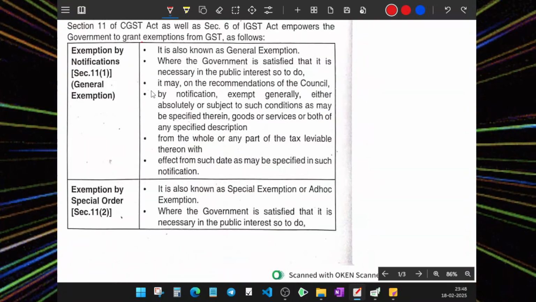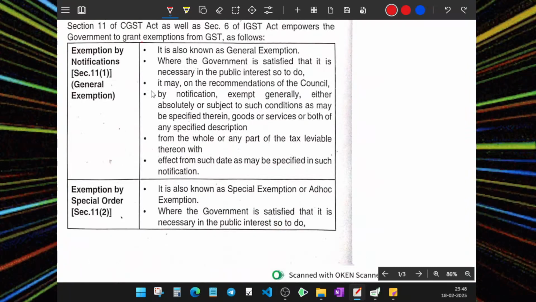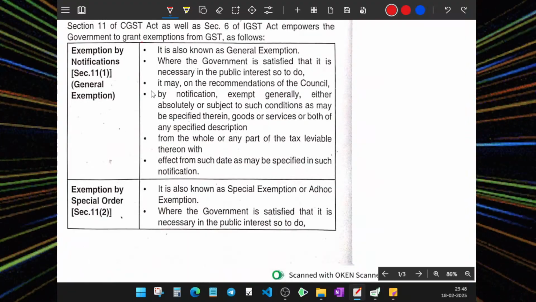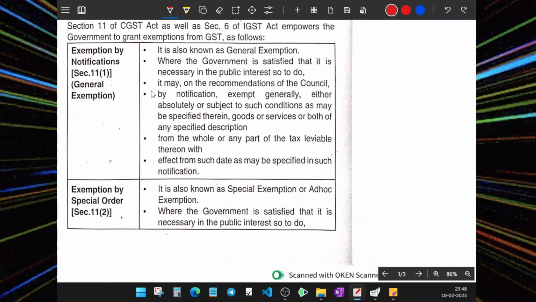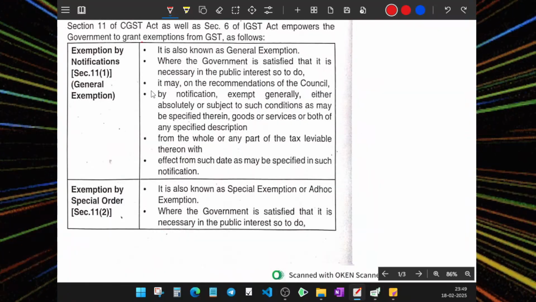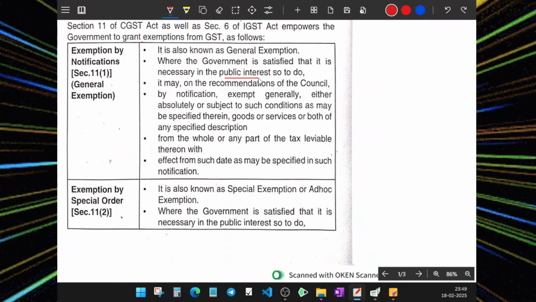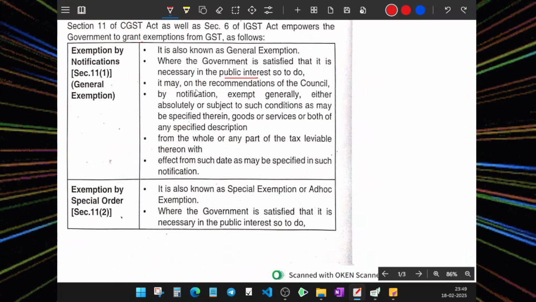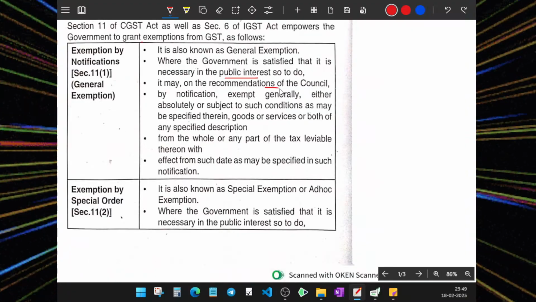Exemption by notification, Section 11, Clause 1. It is also known as general exemption. Where the government is satisfied that it is necessary in public interest to do so. So first, the government thinks it is necessary. Second, they think it is in public interest. Third, it may act on the recommendation of the council. The council may say in a council meeting that we should make it exempted.